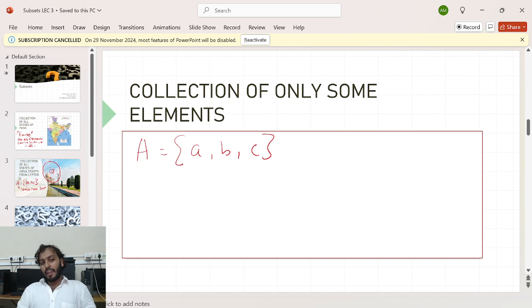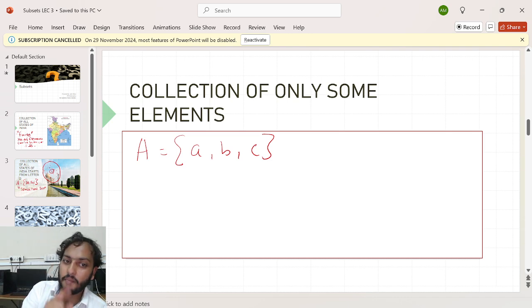But my question is again the same. What can you say about this set and the previous set? My previous set contained a total of 26 elements, A, B, C, and so on to Z, and this set A contains only three elements, A, B, C. What's the relationship between them?